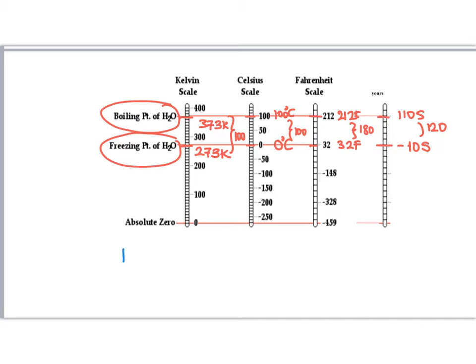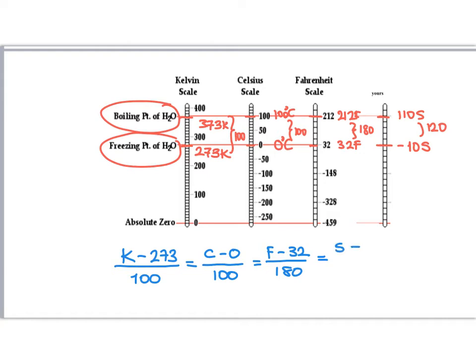The read value, let's say K, minus the freezing point 273, over the number of segments 100, is equal in all thermometers to the read value in Celsius minus 0, you don't have to write it, over the number of segments, equal to the read value in Fahrenheit minus the freezing point of water over the number of segments, equal to the read value in my thermometer S minus the freezing point, minus 10, over the number of segments.